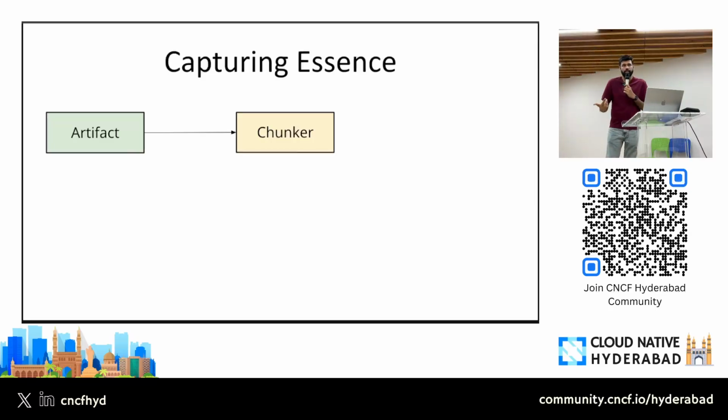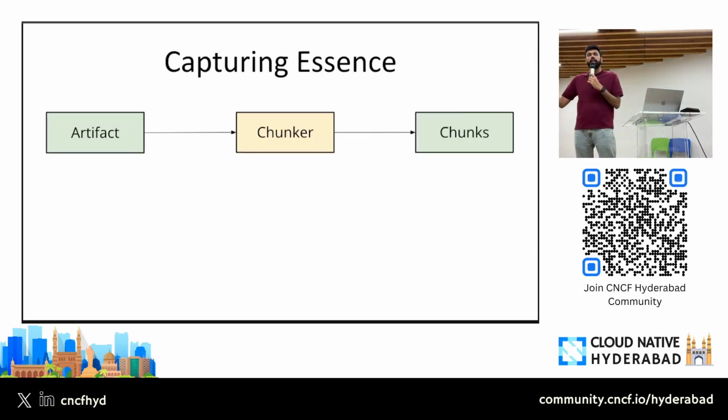and we'll create chunks, and one chunk will carry one meaning, right? That, okay, this chunk is rendering the UI. This chunk is rendering my banner in my UI page. This chunk is handling my authentication part. This chunk is actually talking to the backend service. So we pass our artifact, our code repository, to a chunker, and that gives me, obviously, chunks, right? These chunks are a smaller part of code, and each chunk is doing one specific thing. So we are able to break down the whole repo into smaller pieces, and one piece does exactly one thing.